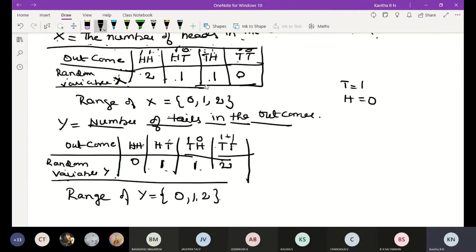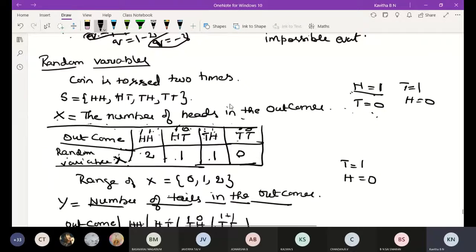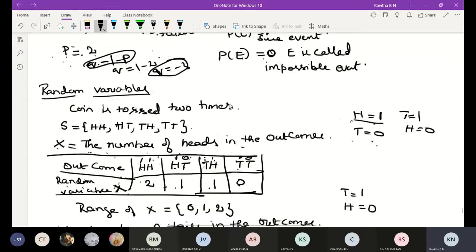Understood? Any doubt in this topic? For a random variable we have to assign real numbers to the possible outcomes.